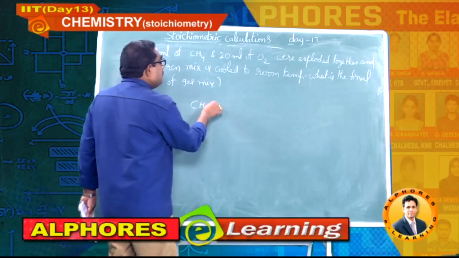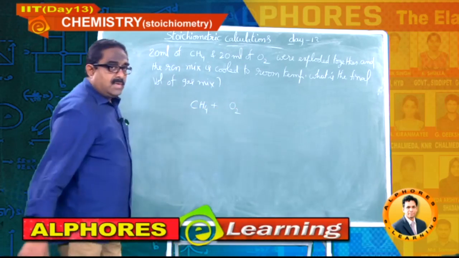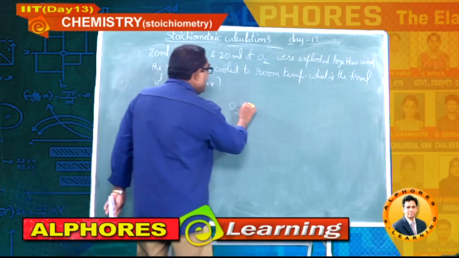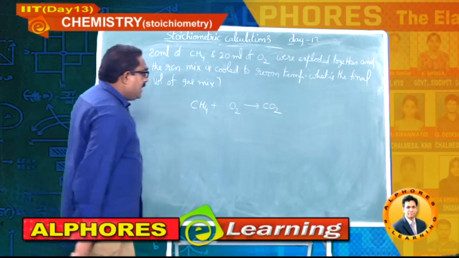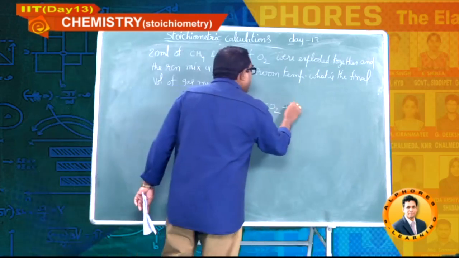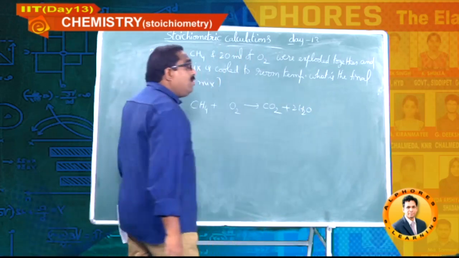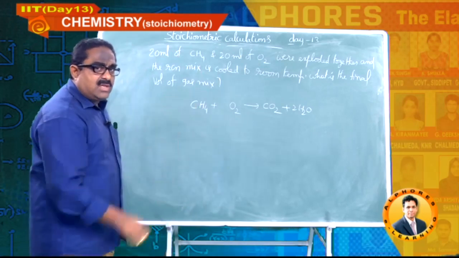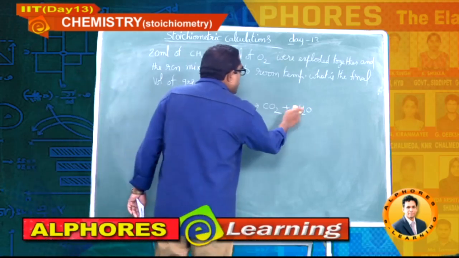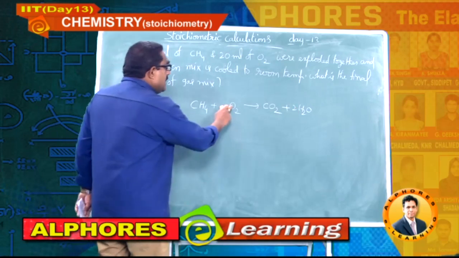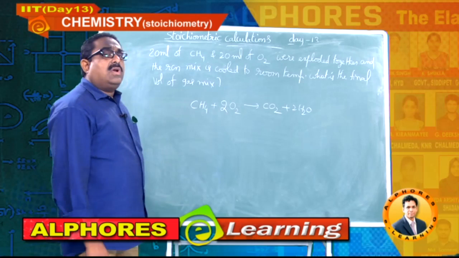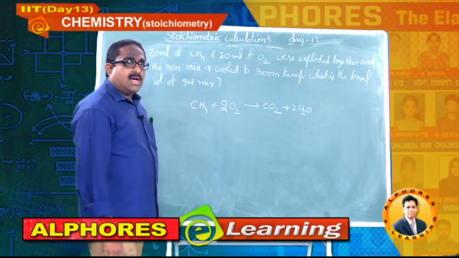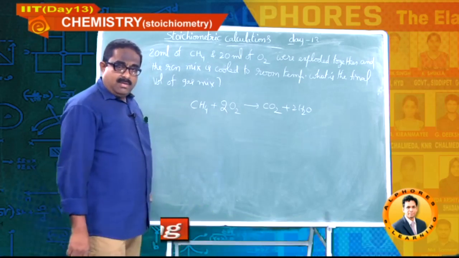Methane, oxygen: one carbon is there, one CO2. 4 hydrogens are there, by 2, that is 2H2O. Now count the oxygens on the right side first: 2 plus 2, 4; each oxygen 2, 4 by 2, 2. This is how to write the balanced chemical reaction for the combustion of any hydrocarbon.